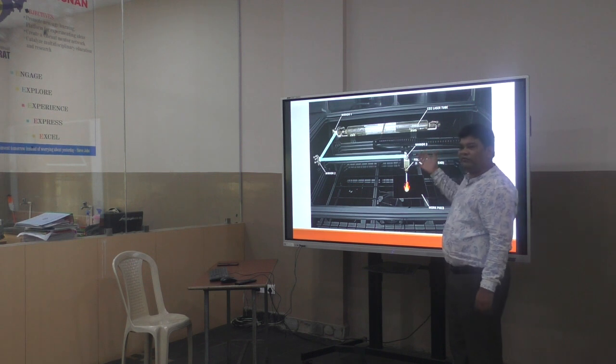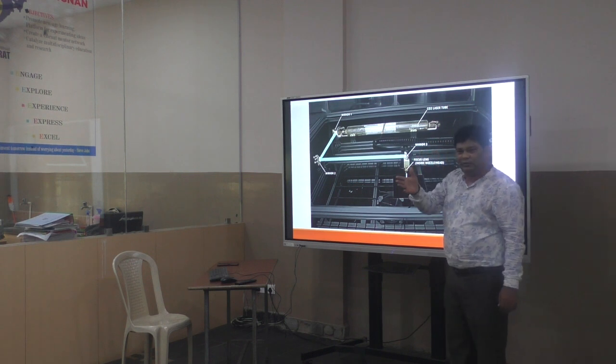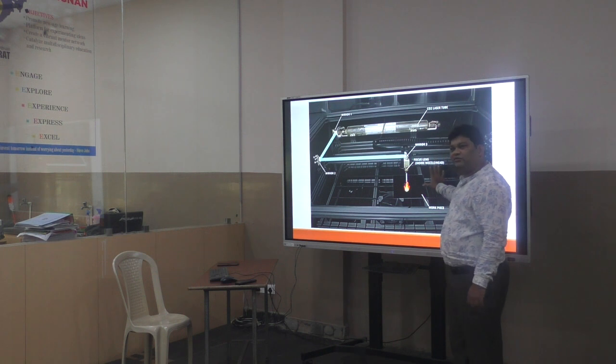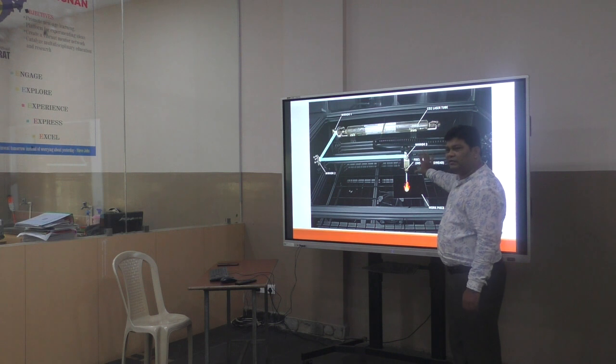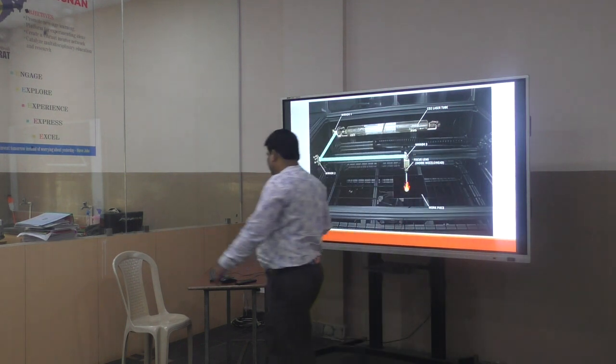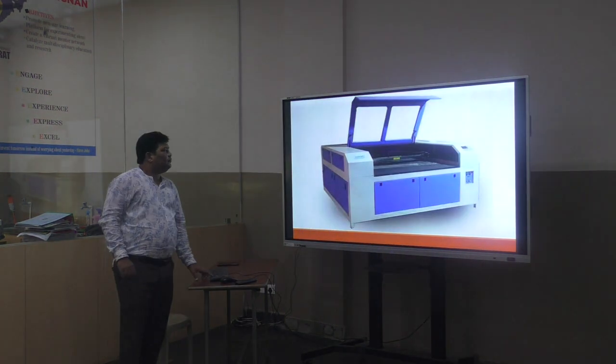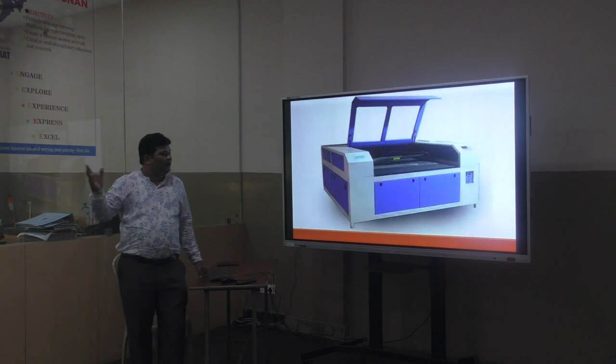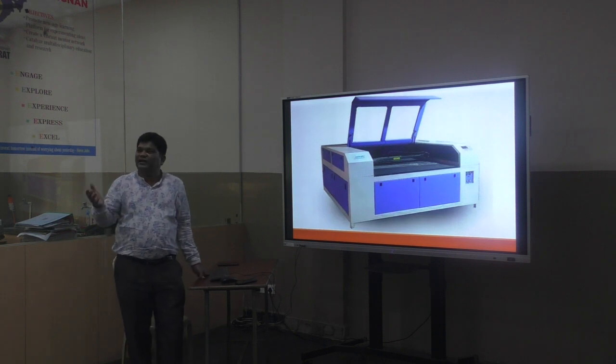Whatever software is available, we will also tell you. But here the software which is used is the LaserCAD software, which is coupled with this particular laser cutting machine, or is suitable for that. Okay, this is the workpiece. And this machine we are using to cut acrylic sheet, MDF sheet.